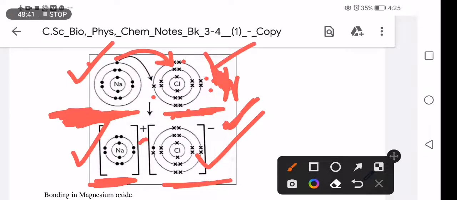Chlorine never donates, but only receives. That is ionic bonding.